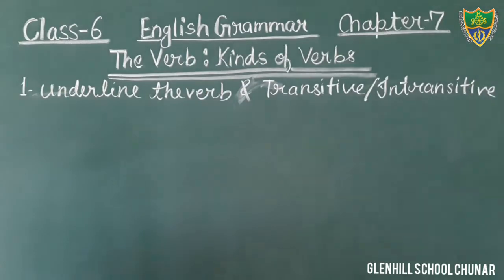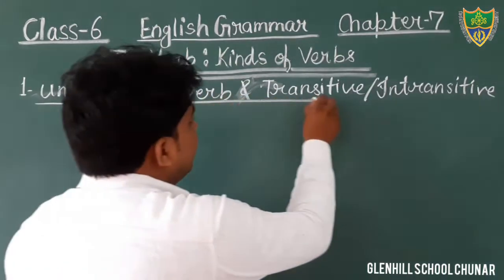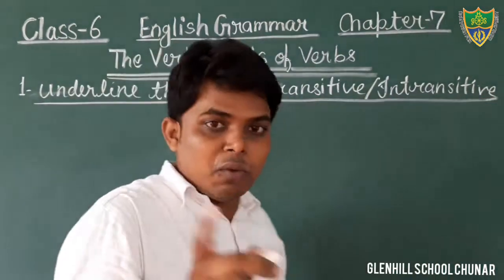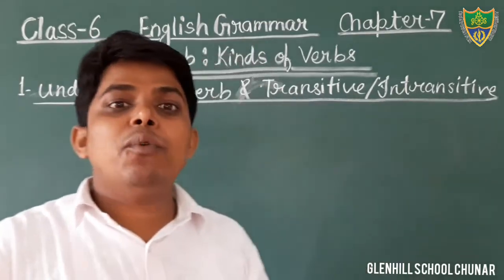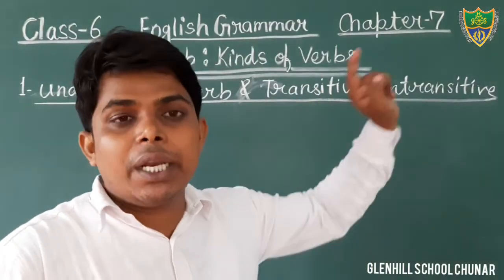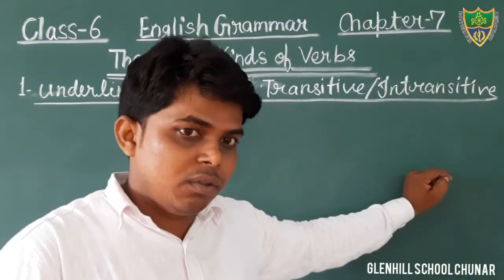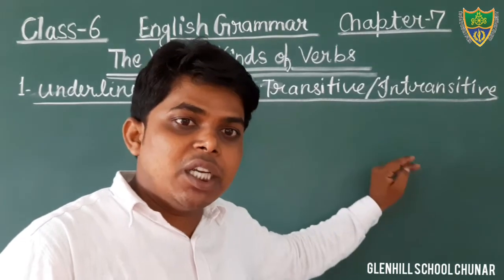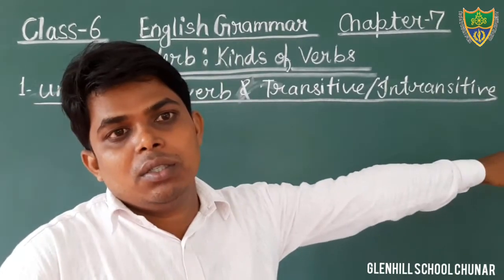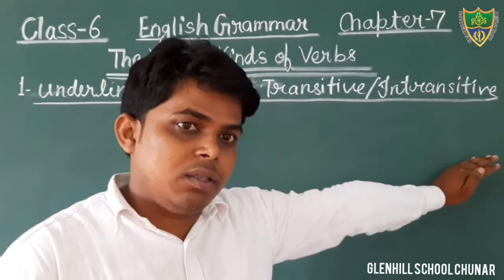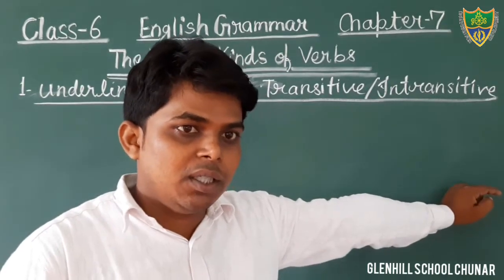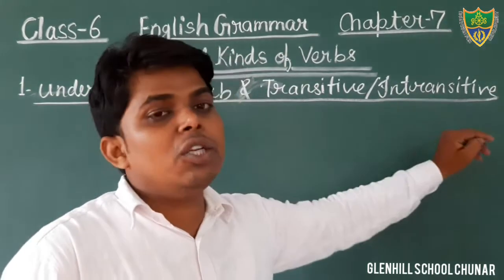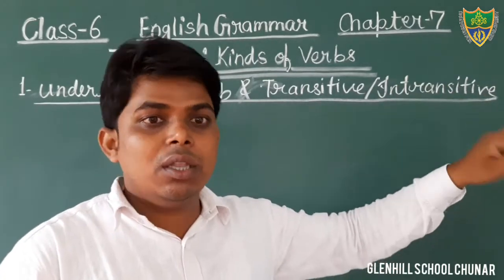You have to tell. This is your question. First of all, you will underline the verb in the given sentence. Then you have to tell whether the verb is transitive or intransitive. If it is transitive, you will write that in the blank. If it is intransitive, you have to write that in the given space.